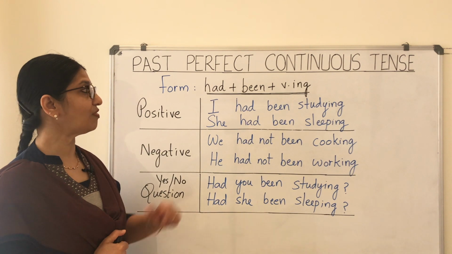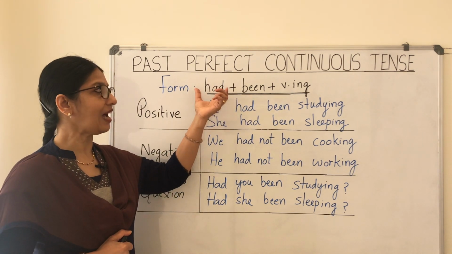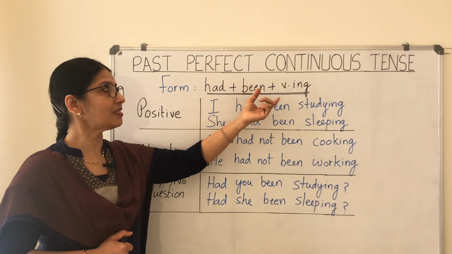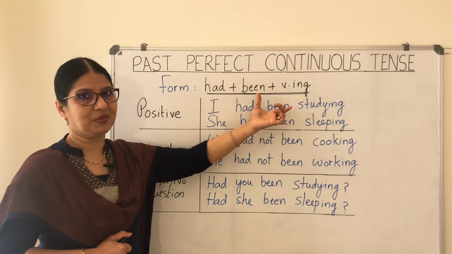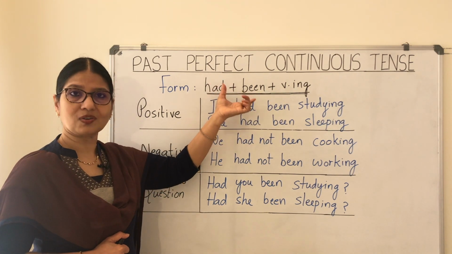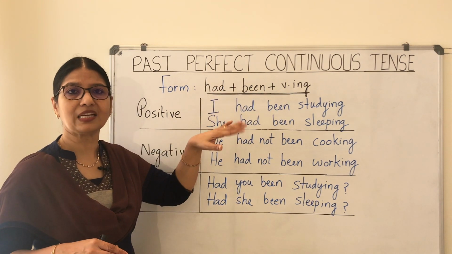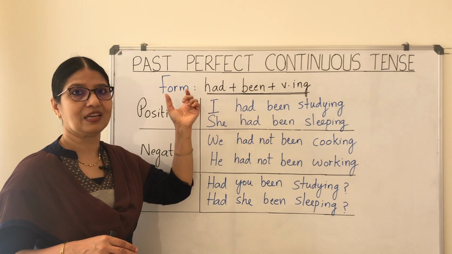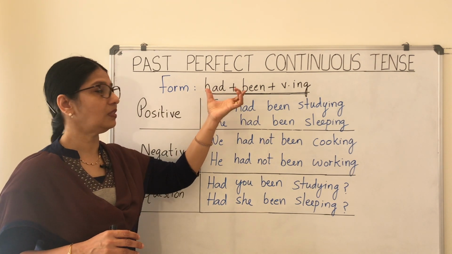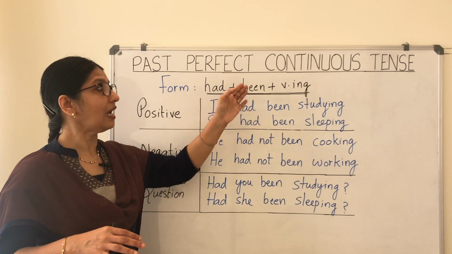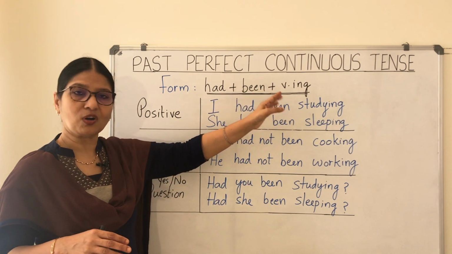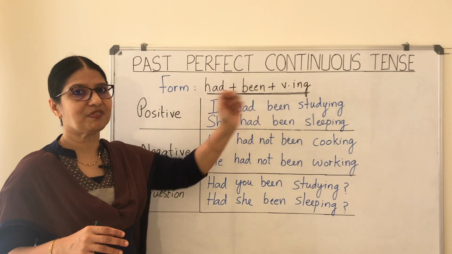So here you have the form on the board. You have had plus been plus the ing form of the verb. You know that these two are auxiliary verbs and they don't change according to the subjects they're used with. So these are invariables. And then you use the ing form or the present participle form of the verb.